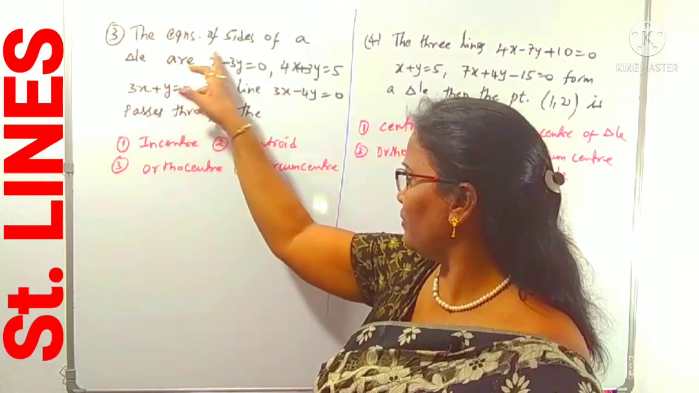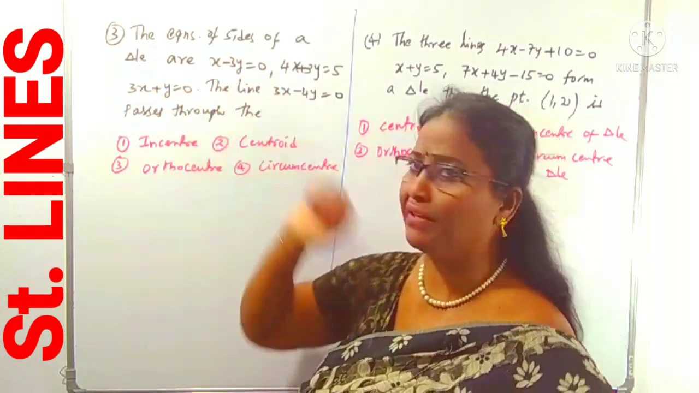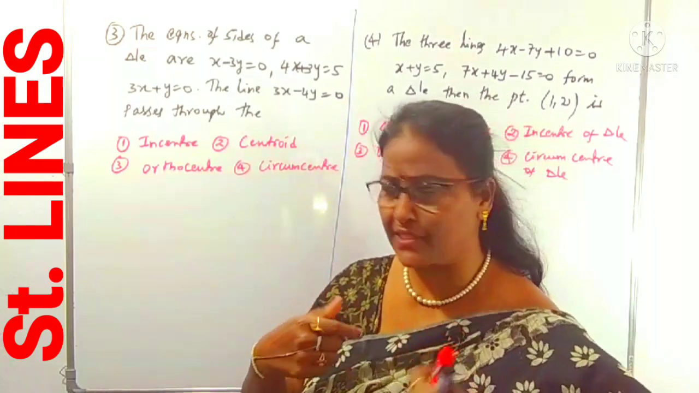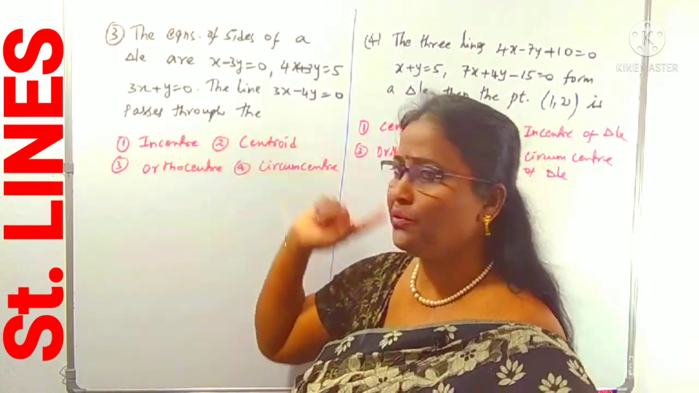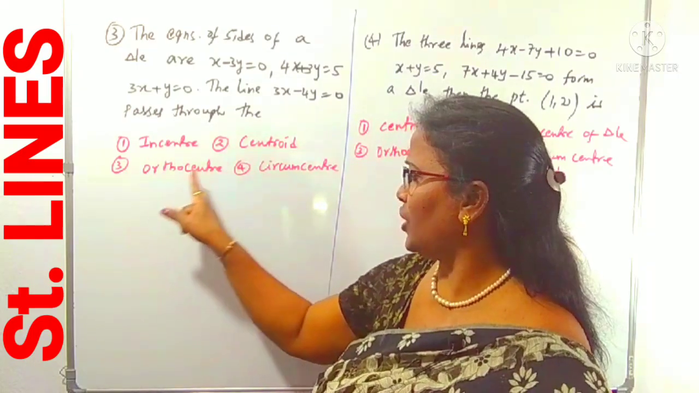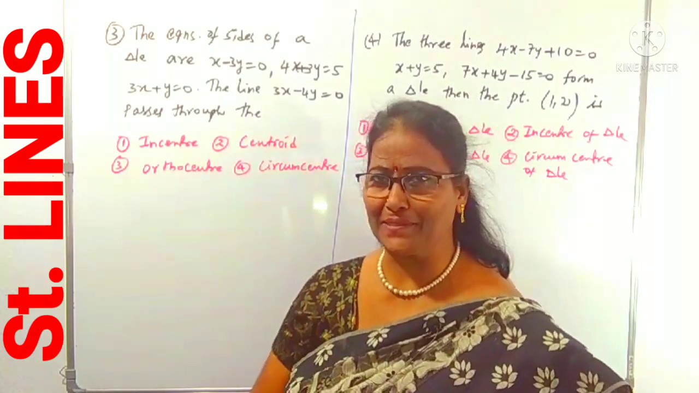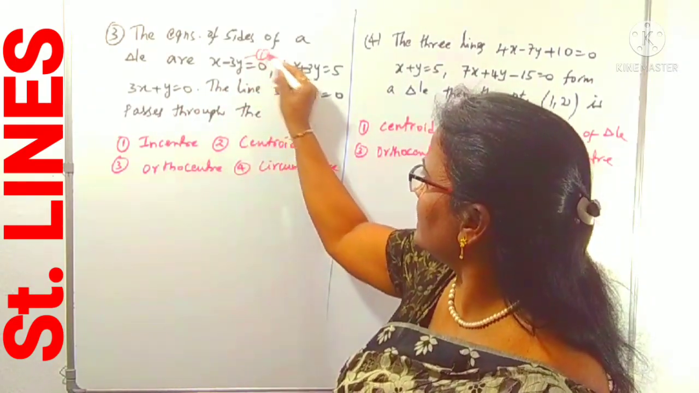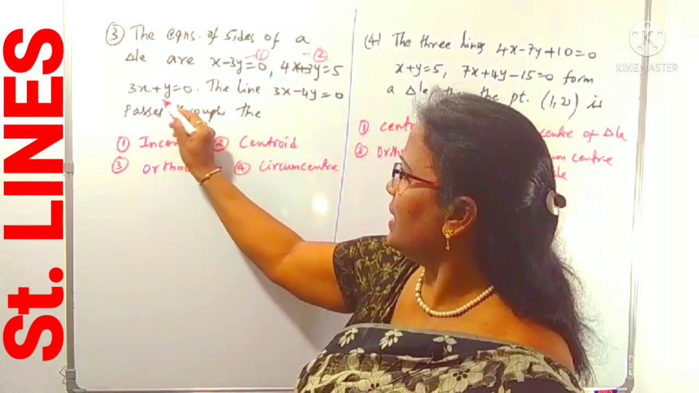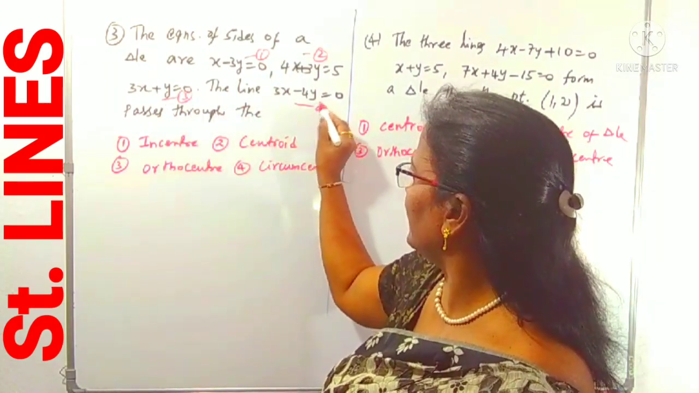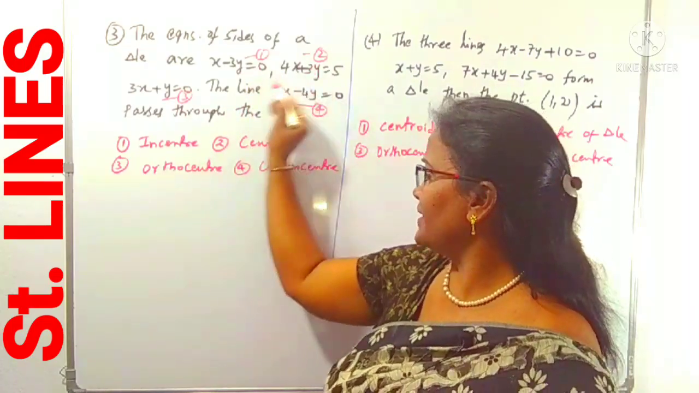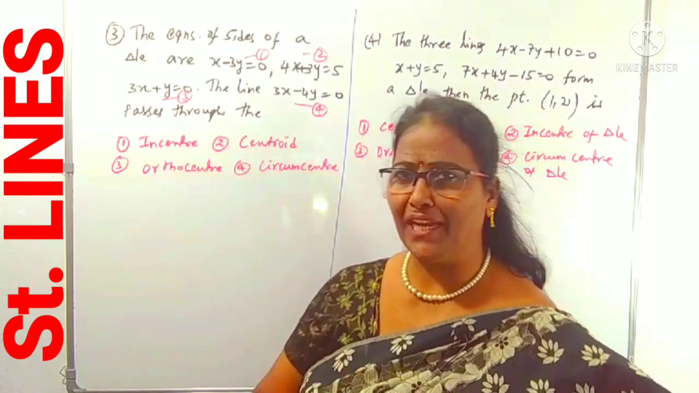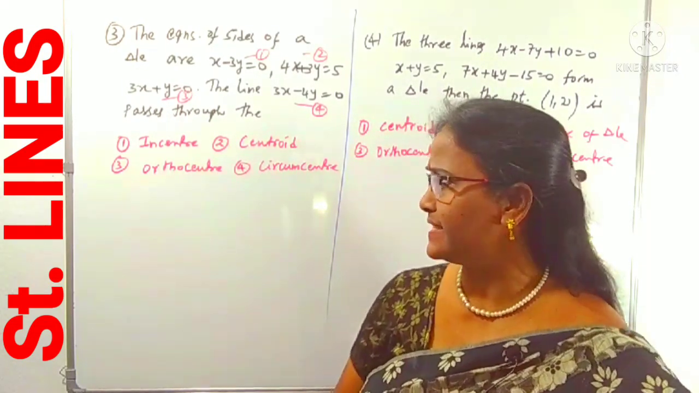What is given here? The equations of the sides of the triangle are given. The line 3x minus 4y is 0. Another line is also given, which is passing through maybe the incenter, centroid, orthocenter, or circumcenter. You have to recognize. First 3 lines, this is taken as 1 for our convenience, this is 2, this is 3, and this is 4. I am taking 4 lines like this. So first you can consider the first 3 lines form a triangle. Already mentioned that. And which type of triangle these 3 form, we can recognize that.